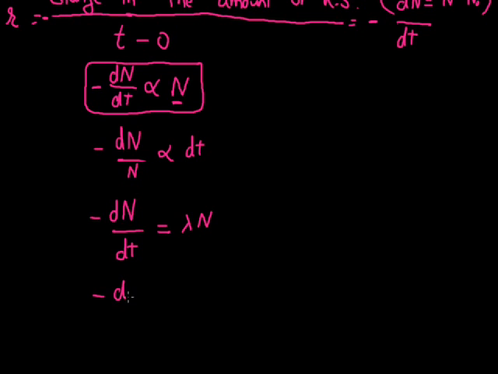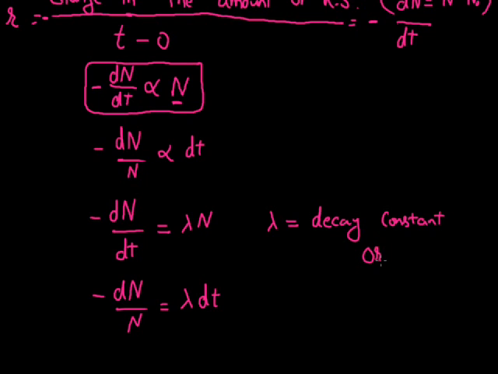And as we have moved N to the left hand side, this can also be represented as minus dN by N equals lambda, that is the proportionality constant here, multiplied by dt. Here lambda is the proportionality constant, and this proportionality constant that we use to define the rate of radioactive disintegration is called the decay constant. Here this lambda can be termed as decay constant, or another name we can use for this lambda is disintegration constant. And the value of lambda depends on the radioactive substance itself.